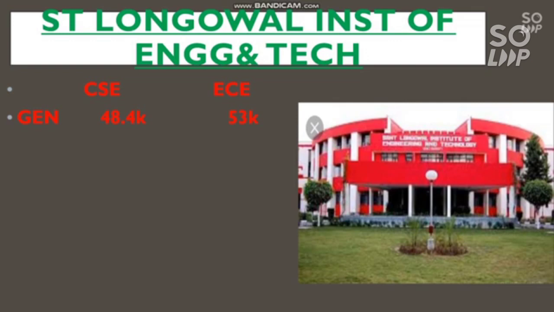The cutoff may go to a higher rank, that is around 55 or 60,000 also for EC in the CSAB round, but I am discussing here the JoSAA round, because there is no fixed pattern in CSAB round. It can go to 60,000, or it can remain same, or it can go to 70,000 also. So CSAB round is not fixed, so I am considering the counseling round 6 cutoff, that is 48.4 thousand for CS, and EC 53,000. For OBC 17 and 18,000, for SC 11 and 12,000, and for ST it is 5.4, 5.5 and 6.4 thousand, and for EWS 8.4 and 8.8 thousand.